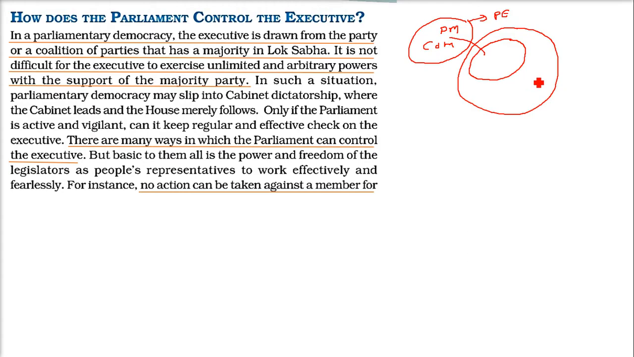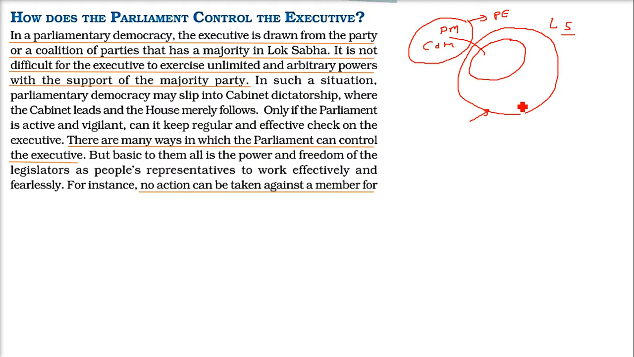So other members are also there. How does this whole parliament control this executive? In a parliamentary democracy, the executive is drawn from the party, or the coalition of parties, that has a majority in the Lok Sabha. It is not difficult to see that when people in the government get this power, they may misuse it, or exercise it in a way that is not acceptable to the country. So there are many ways in which the parliament or the legislature can control the executive.